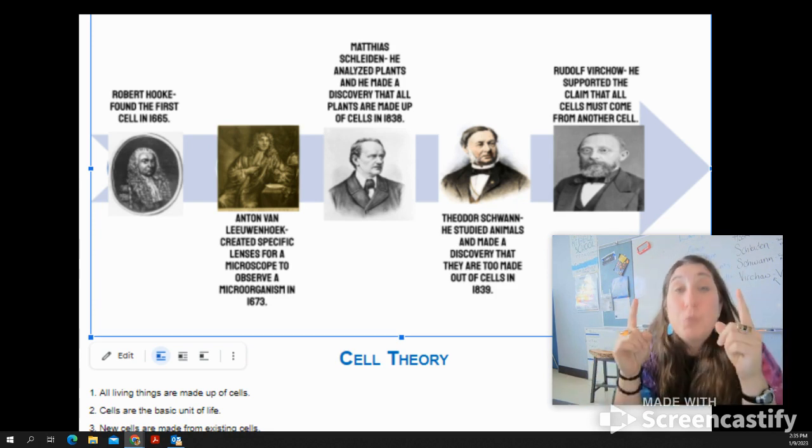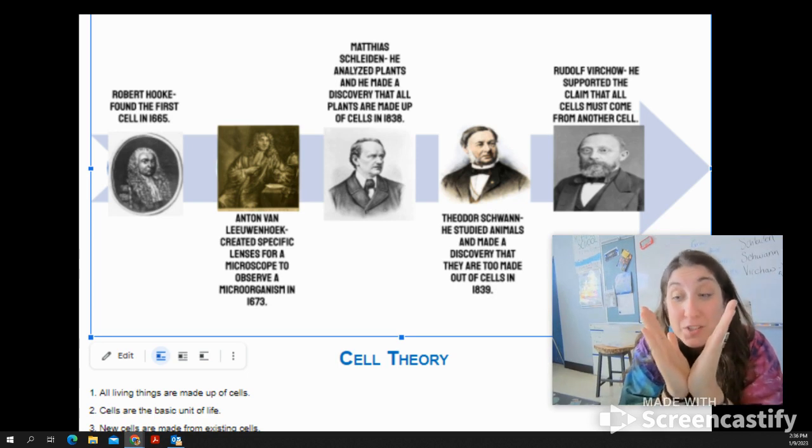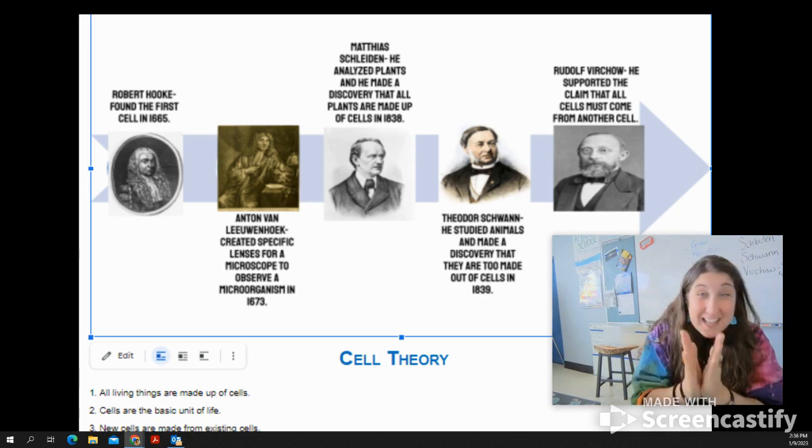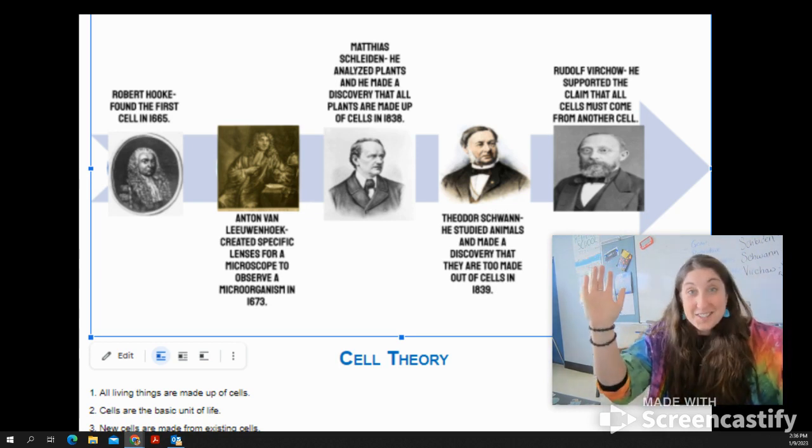And the last one, Rudolf Virchow, he was the one who discovered that all cells come from pre-existing cells. That V is like that first cell, and then it divides into all the other cells, right?